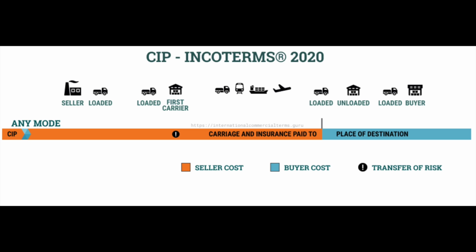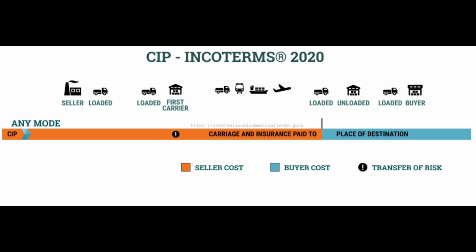Now, coming to the insurance, under CIP, the seller must obtain minimum insurance coverage up to the ICC. However, the buyer can ask for higher coverage and agree to share the extra costs. And the risk transfer point, like CPT: the risk transfers from the seller to the buyer when the goods are handed over to the first carrier, not when they arrive in Sao Paulo.